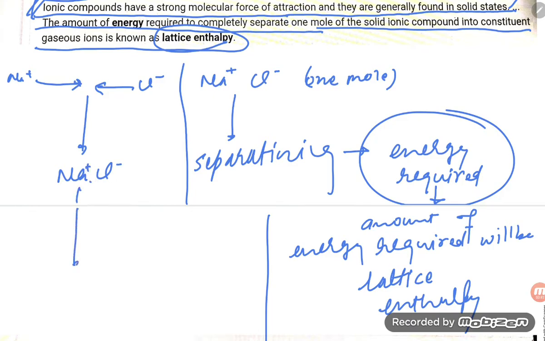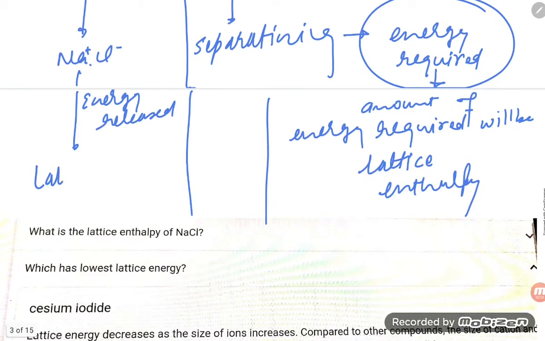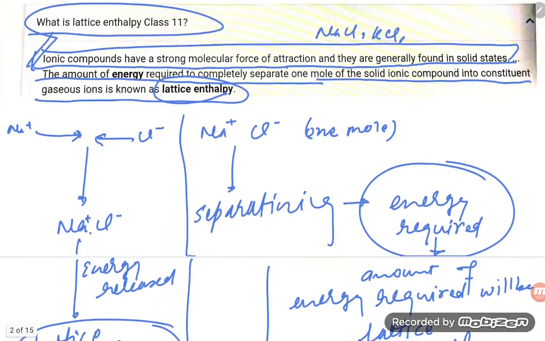In this formation, energy is released, and this energy released is the lattice energy. So both ways we can define it, whether you are breaking or forming, the energy will be equal but of opposite sign.